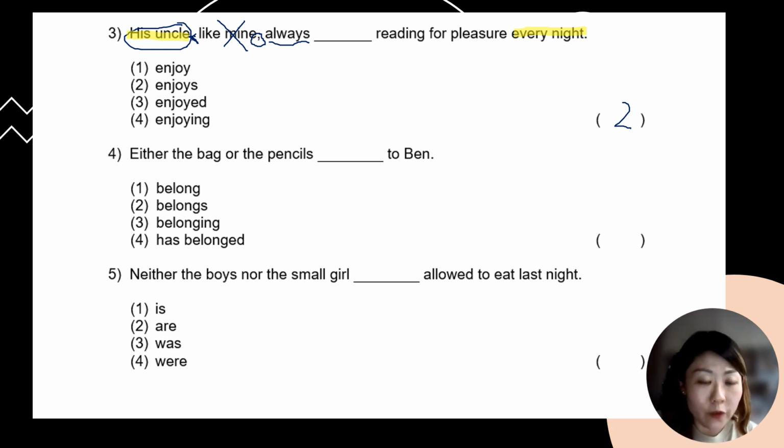All right. Okay, so for question number 4, either or, neither nor questions are still very popular in P5 grammar MCQ, so please make sure that you can really remember the grammar rule for either or, and also neither nor. For question number 4, I'm only going to look at either or. Actually, also for neither nor, I will only look at the second subject. So I'm looking at the word bag, I'm looking at the word pencils, because I'm referring to the second subject, or in other words, the subject that is nearer to the blank.